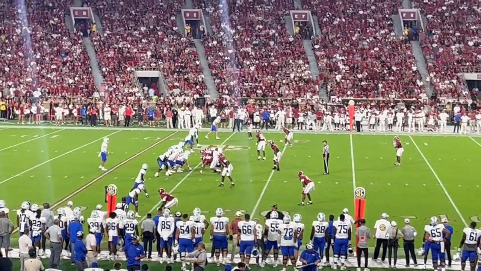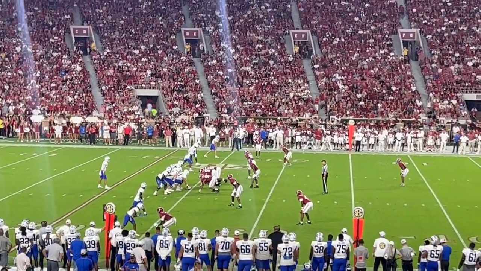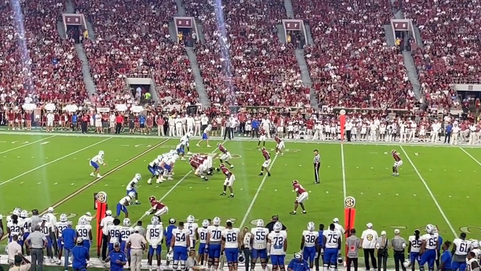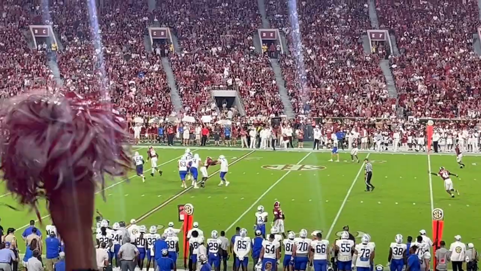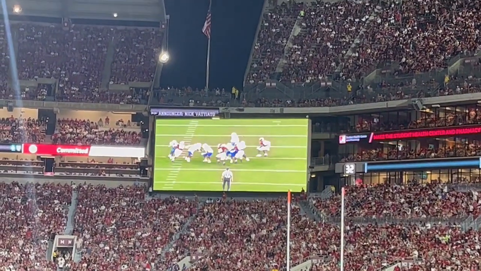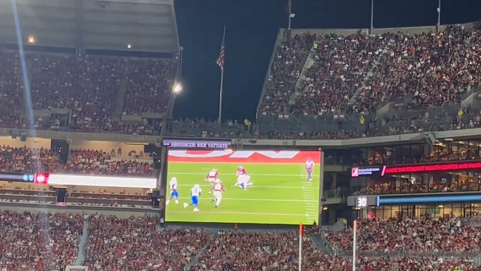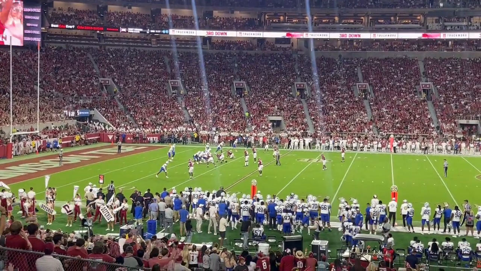Now 2nd down, and they're in empty, so they've got no back protection. Lawson creeps down and blitzes. They're only bringing 4. He's the 4th guy. Does a fantastic job of keeping containment of the quarterback and making the sack. You can see here, how many times do you see a quarterback sneak out of there and then make something out of it? But he does a really good job.